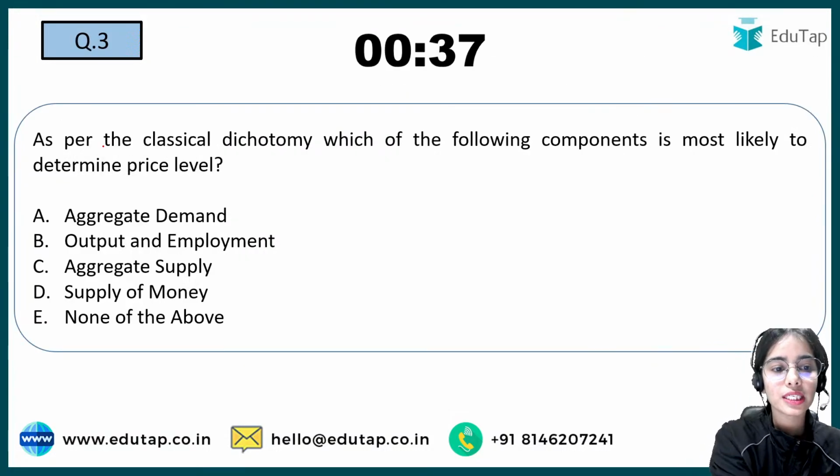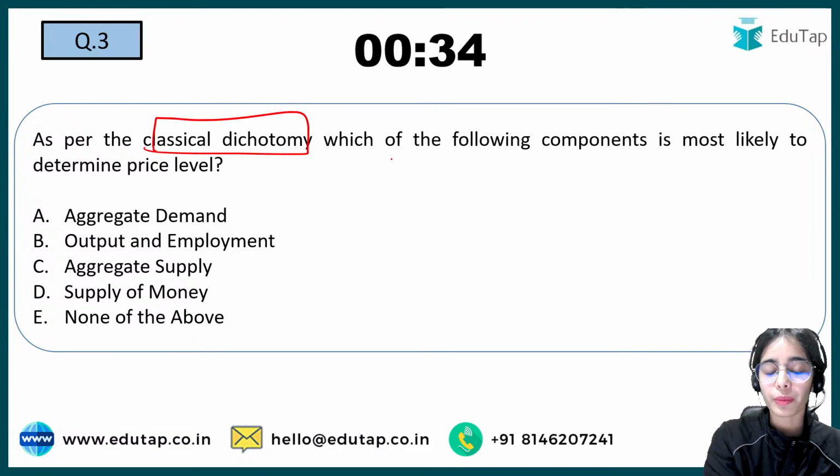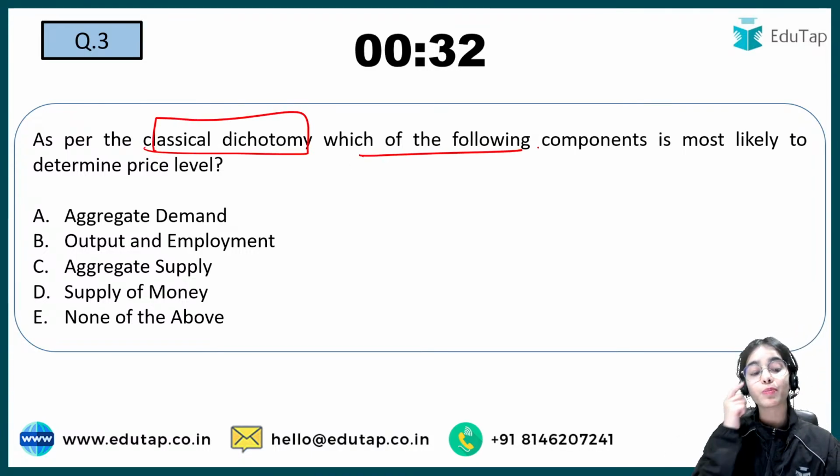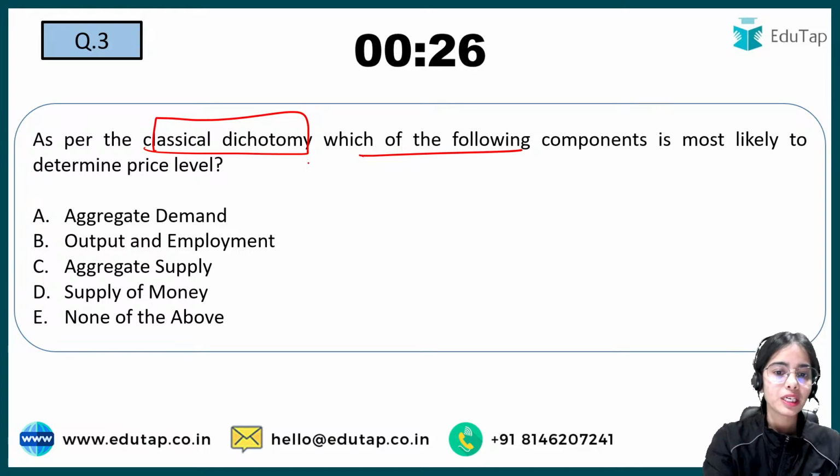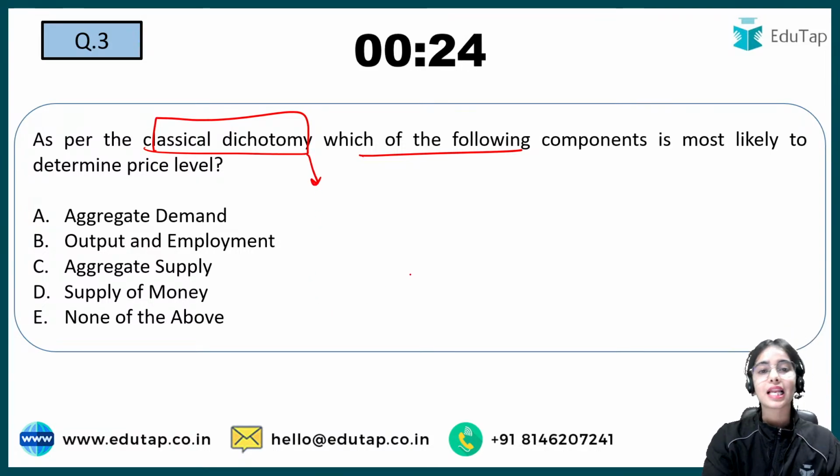Now the next question: as per the classical dichotomy, which of the following components is most likely to determine the price level? Try to answer this. So what is classical dichotomy?